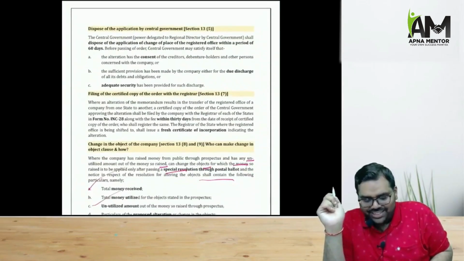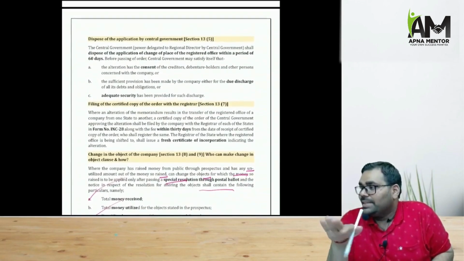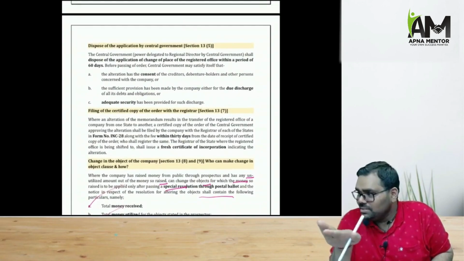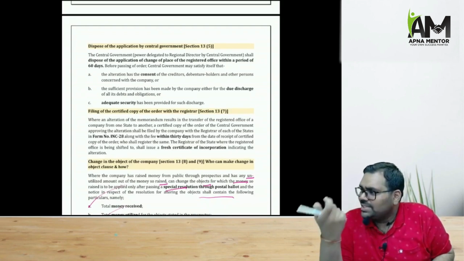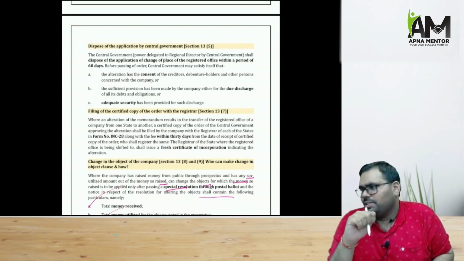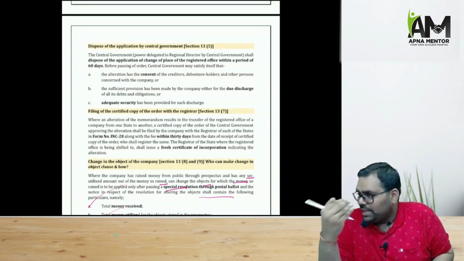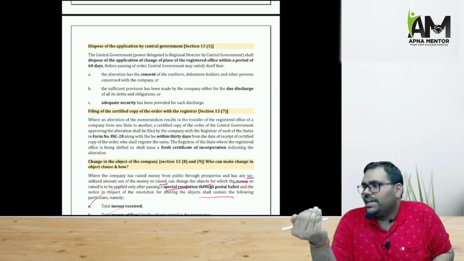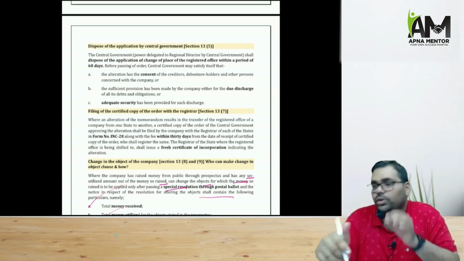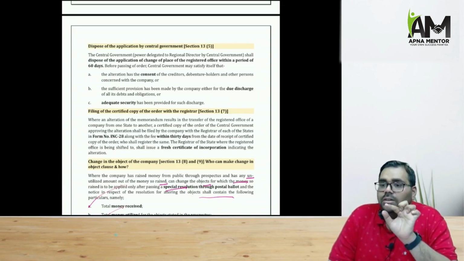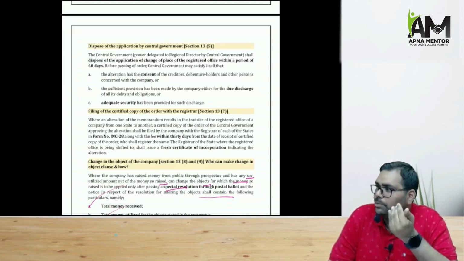But when there is a change in the situation clause within the same state, then in that situation section 12 is applicable, 13 is not applicable. If the change is within the same city, then only a board resolution is sufficient. Even SR is not needed. But if the change is from one city to another, but the ROC is not changing, then in that particular scenario, we need to pass a special resolution and intimate about it to the ROC, filing the copy of the special resolution.